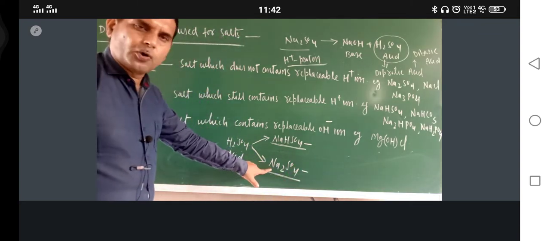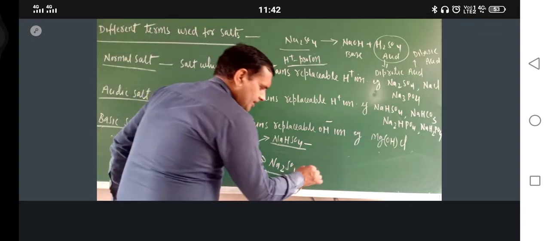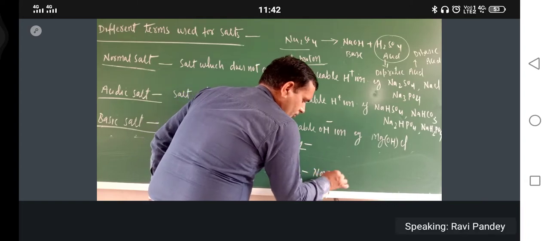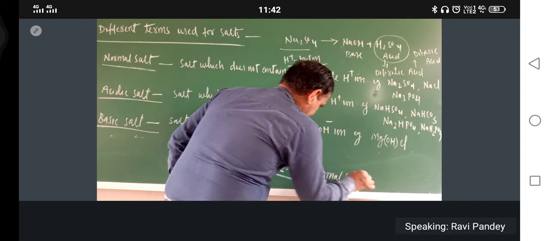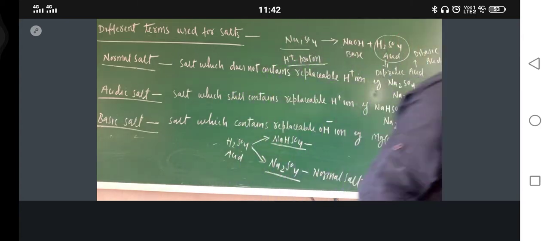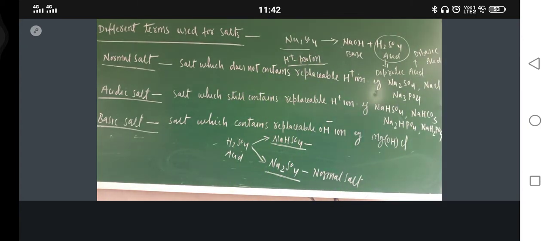Just see. Here no replaceable hydrogen is there. So what is this one? This is normal salt. What about this one? This is acidic salt, because still replaceable hydrogen is there.